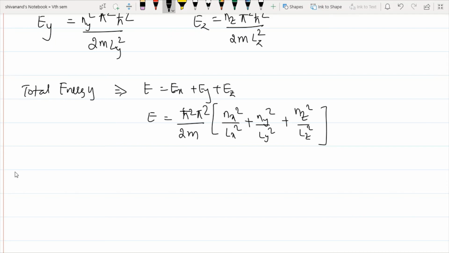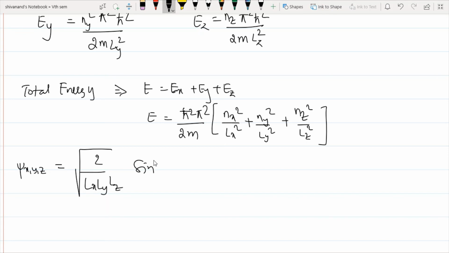The complete wave function in 3 dimension is given by psi of x, y, z, which becomes square root of 2 by Lx, Ly, Lz, because individually I need to calculate the wave function, then multiply all these things.